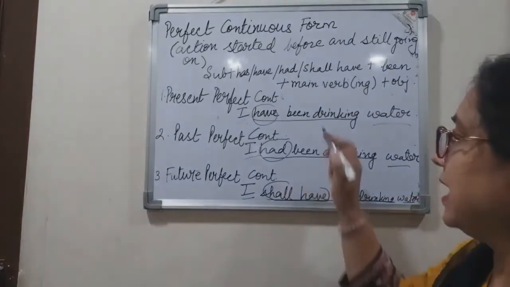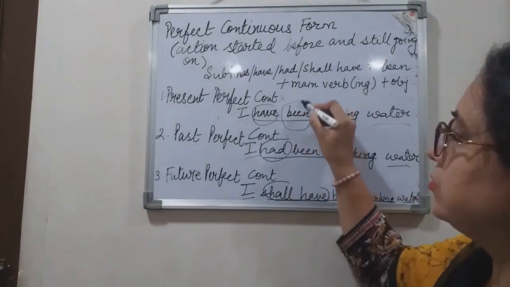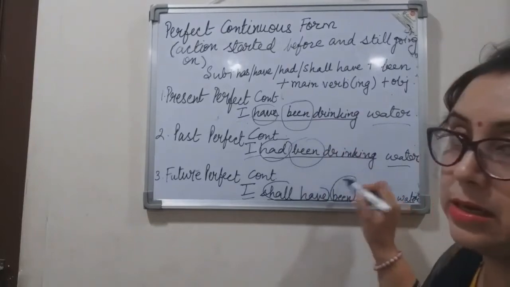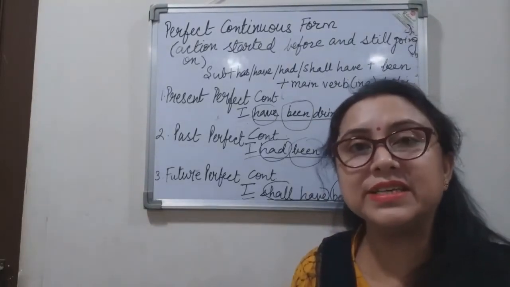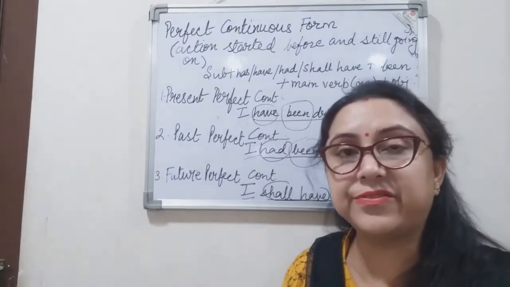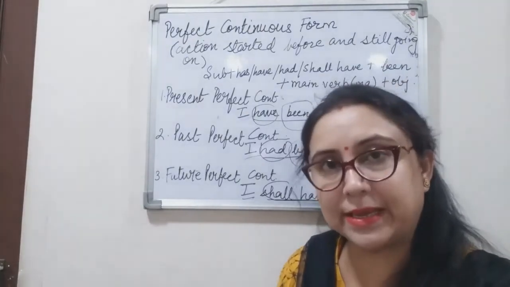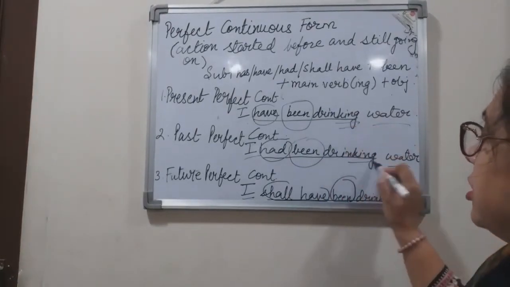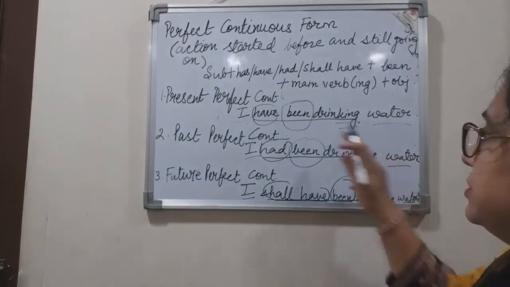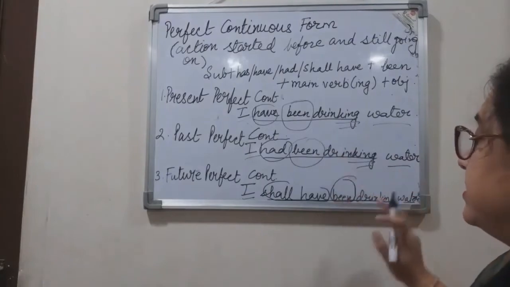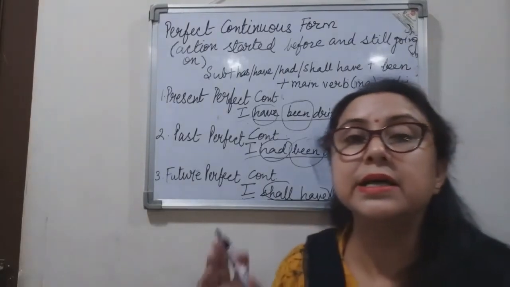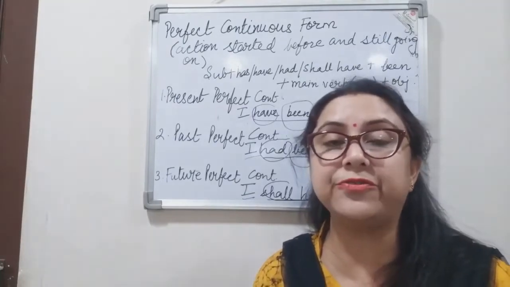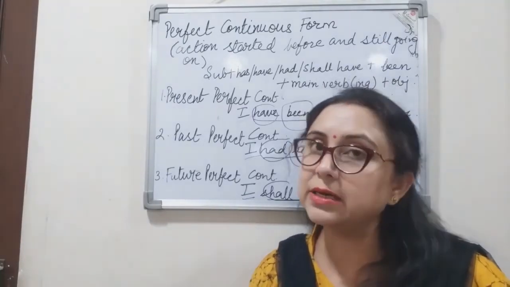Now, after that, can you notice one new thing has come up? That is the word been. So, been is always there in perfect continuous tense, right? Then again, talking about the main verb, drinking here, drinking here, drinking here. So we notice that the main verb has again taken the ing form, which we saw in the continuous form.